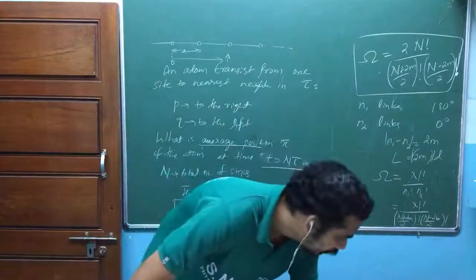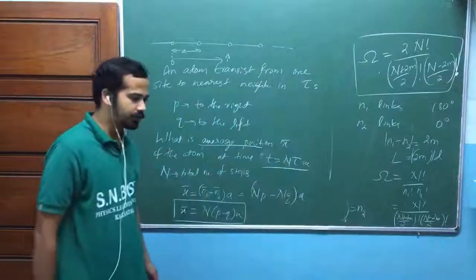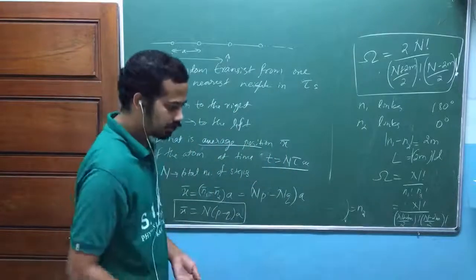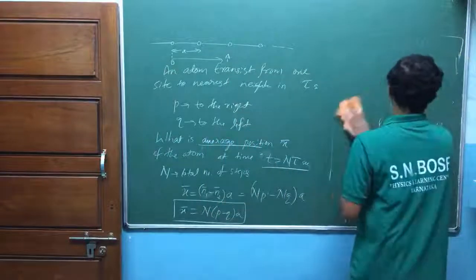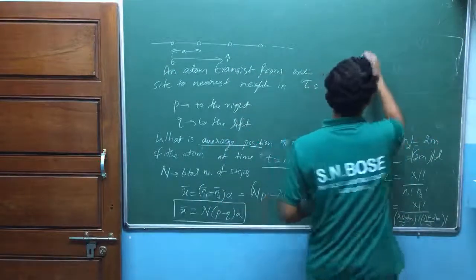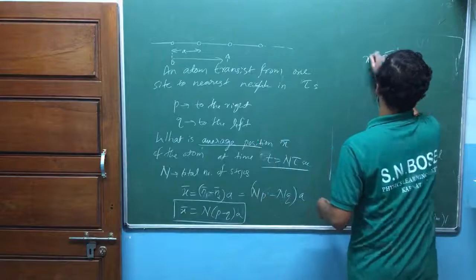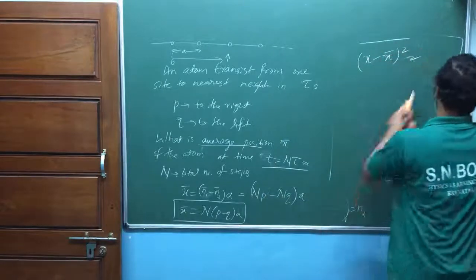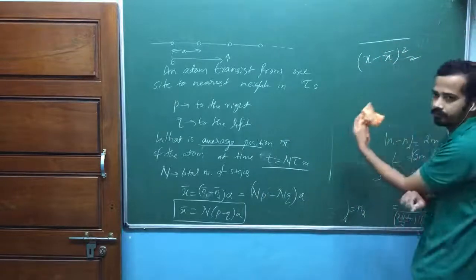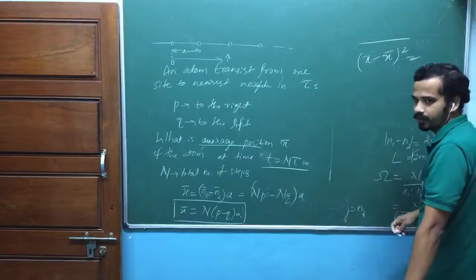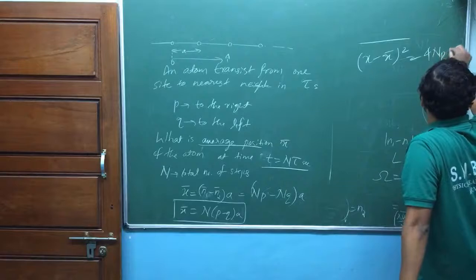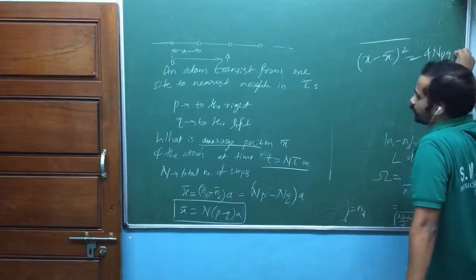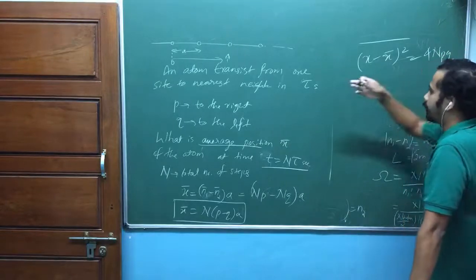Yeah. Now the next question is, in the previous problem, calculate the mean square values. I think he has given x minus x mean whole square, the mean. What is this one? This is the variance. 4 times npq into L square, that we had. Here in place of L you have A.